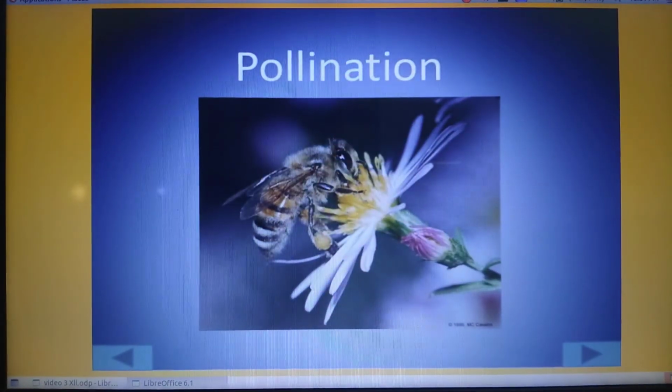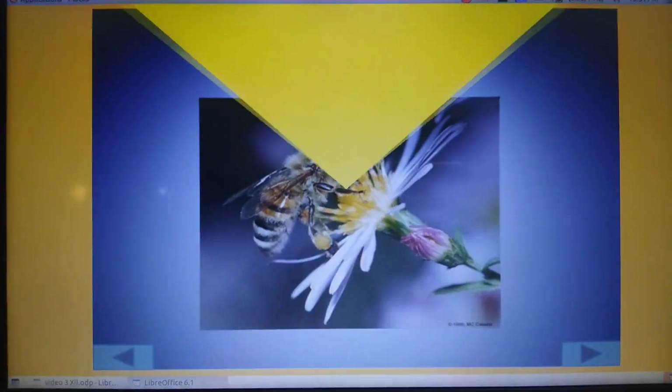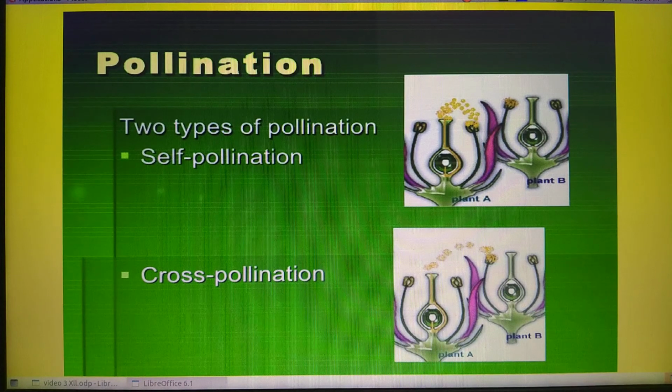Do you know what is the meaning of pollination? Pollination means the transfer of pollen grains from anther to stigma. Clear? Depending on the source of pollen grains, pollination can be divided into two main categories, that is, self-pollination and cross-pollination.